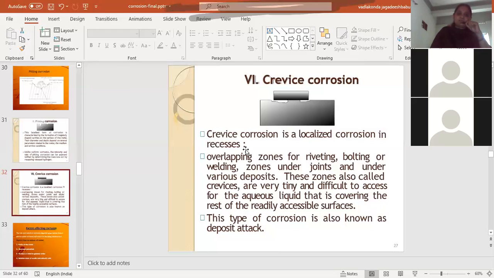This is also an example of differential aeration corrosion. Here also, where we have the joining between two metals, that part of the metal will be exposed to a lower concentration of air, hence it will act as the anode, whereas the other part of the metal will be exposed to a high concentration of air, and that part will act as the cathodic part. So at the crevice the metal will undergo corrosion and rust will be formed near the crevice, meaning near the joints, bolts, nuts, at those places. That type of corrosion is known as crevice corrosion.